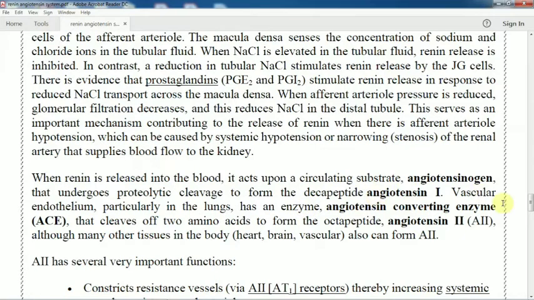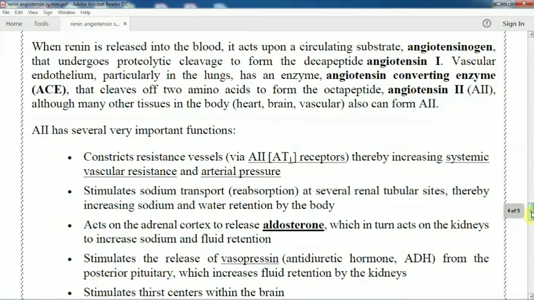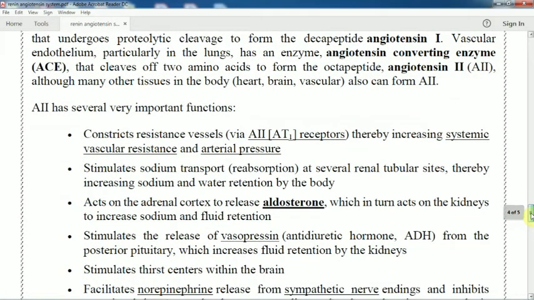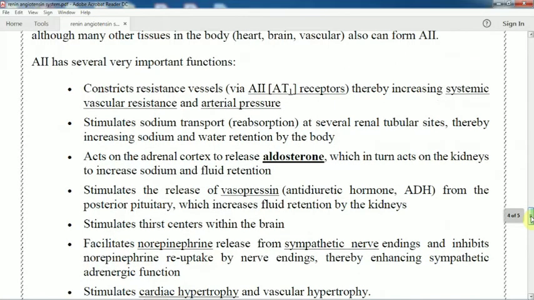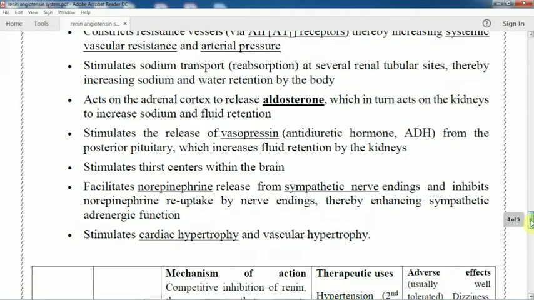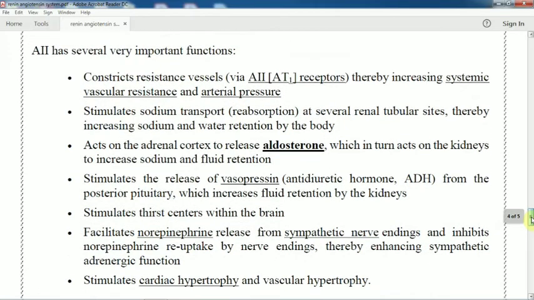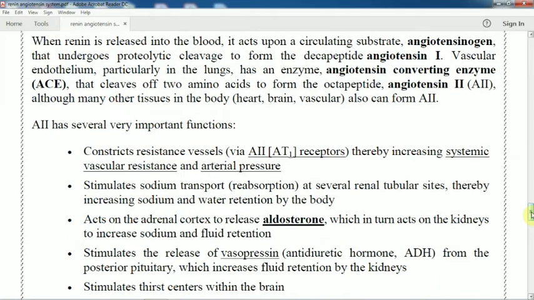So angiotensin 2 has several functions, like constricting resistance vessels, stimulating sodium transport, stimulating the adrenal cortex to release aldosterone, stimulating the release of vasopressin, stimulating the thirst center within the brain, and facilitating norepinephrine release from the sympathetic nerve ending. It also stimulates cardiac hypertrophy and vascular hypertrophy. So there are different mechanisms or important functions of angiotensin 2.